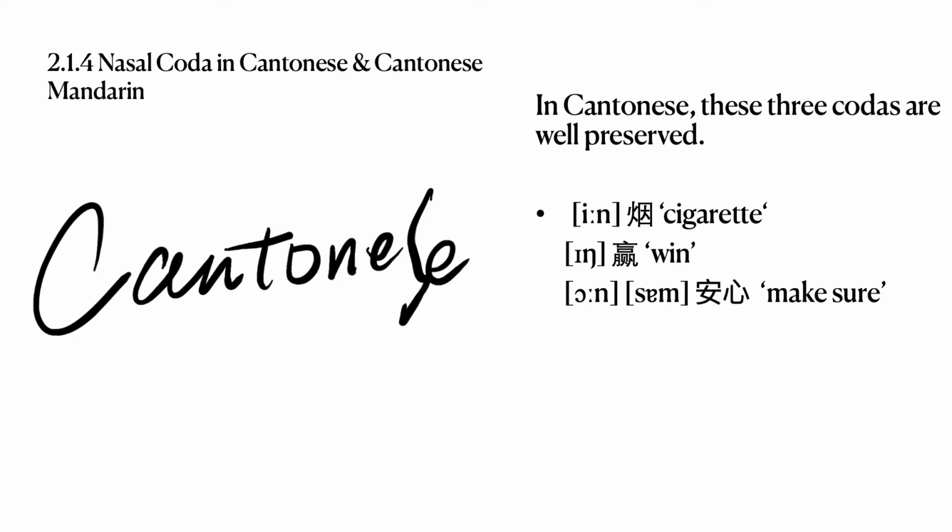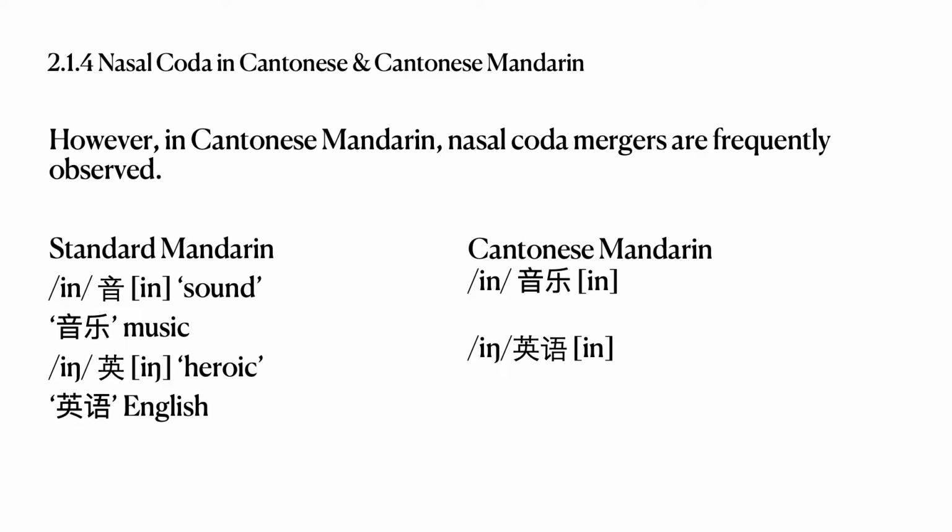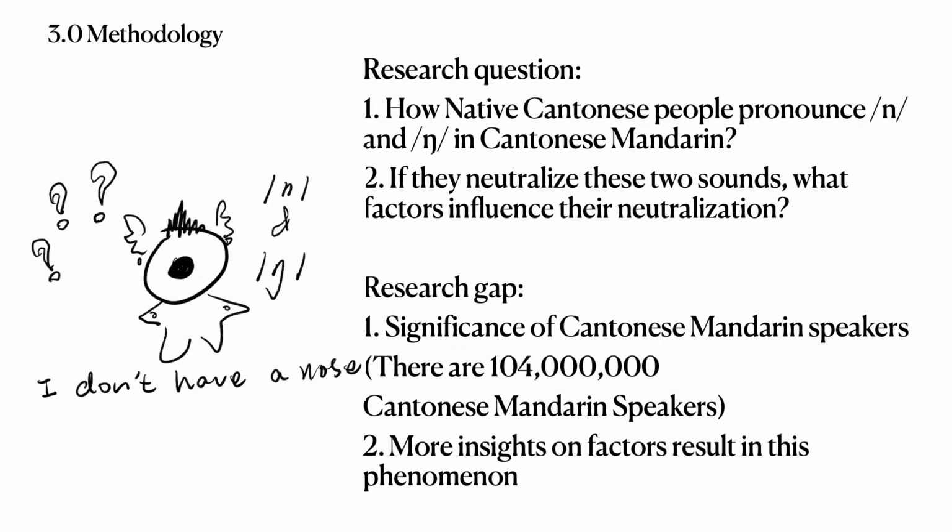Here, it comes to Cantonese and Cantonese Mandarin. Different from Shanghainese and Taiwanese, Cantonese distinguishes alveolar nasal, velar nasal, and also bilabial nasal. However, in production, Cantonese Mandarin speakers frequently merge nasal codas. This change disproves the previous hypothesis that first language interference is the main reason for nasal neutralization.